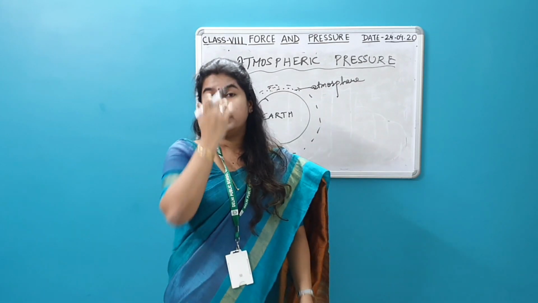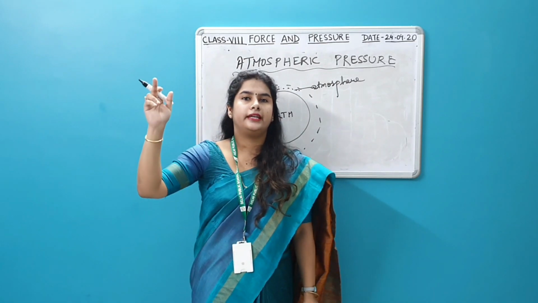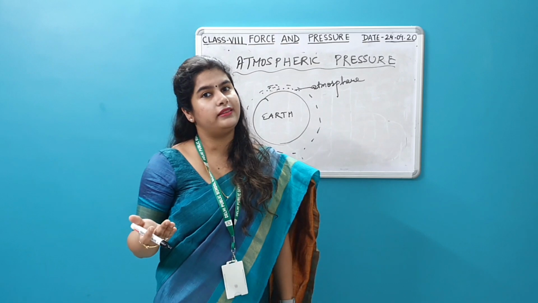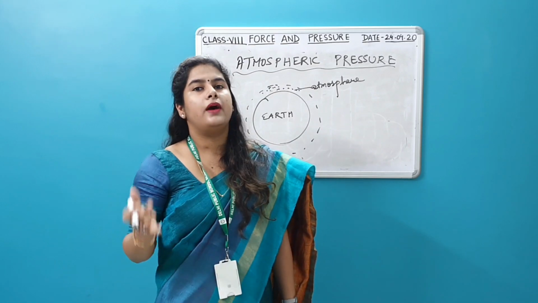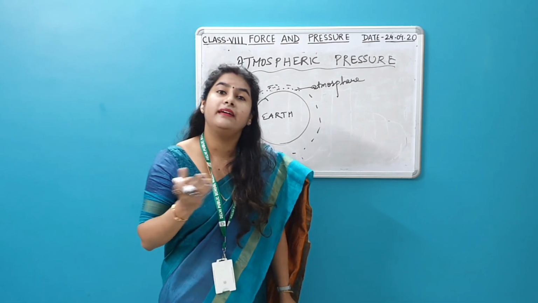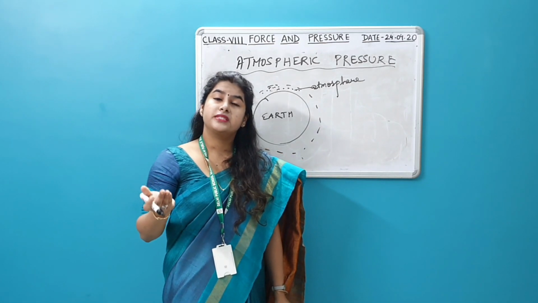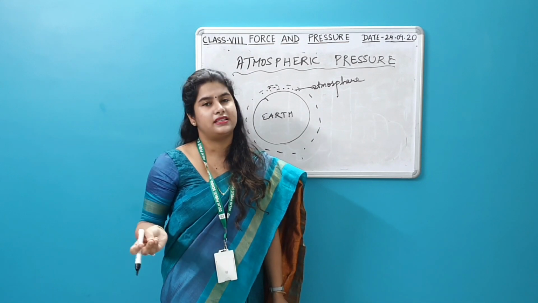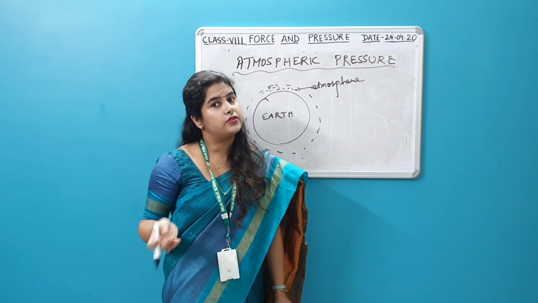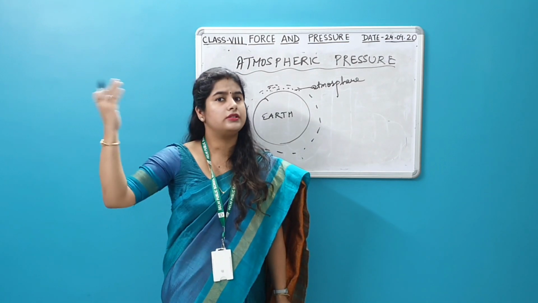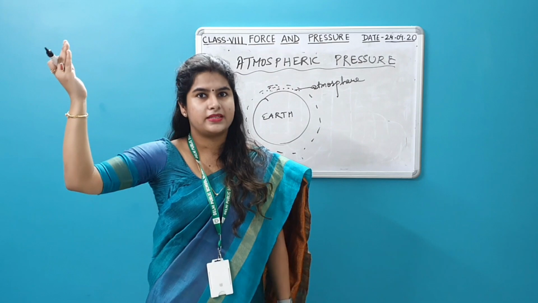You must have noticed that if you go to higher altitude, mountainous places, it becomes difficult for us to breathe because the amount of air is less. The atmosphere becomes thinner. That is why the pressure of air also becomes very less as you go to higher altitude. Altitude means height.